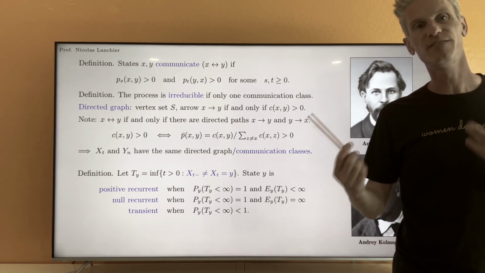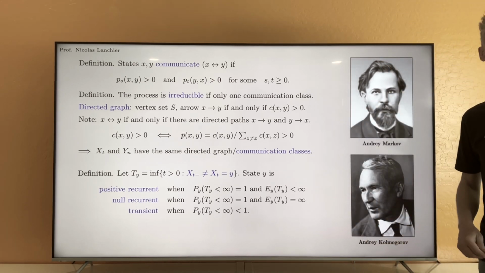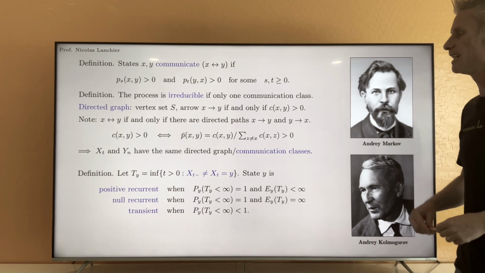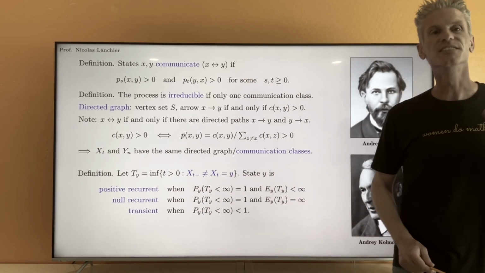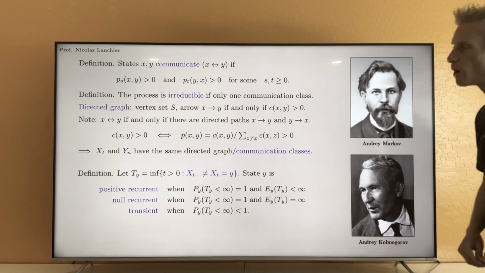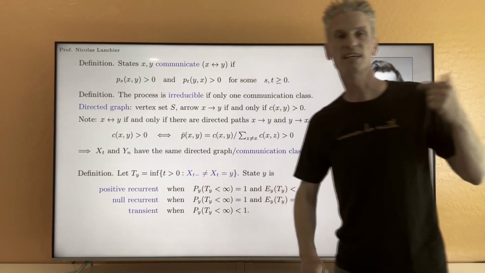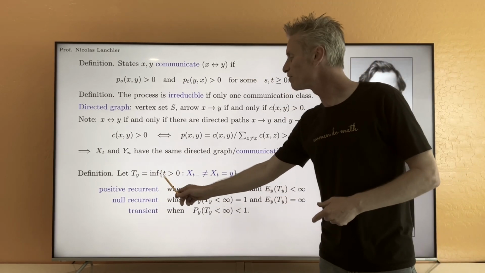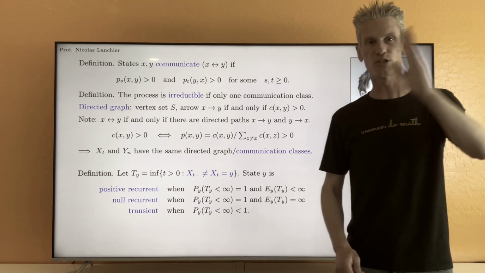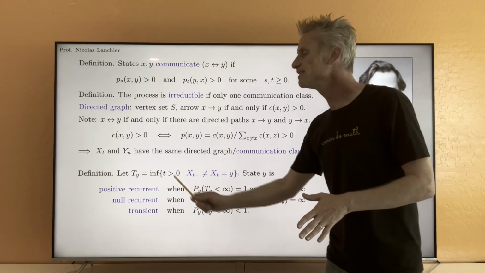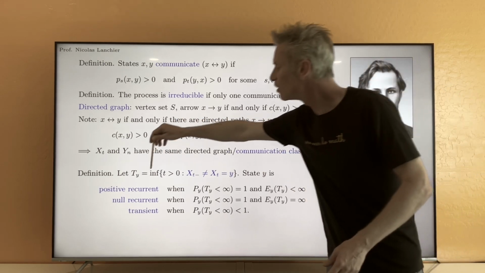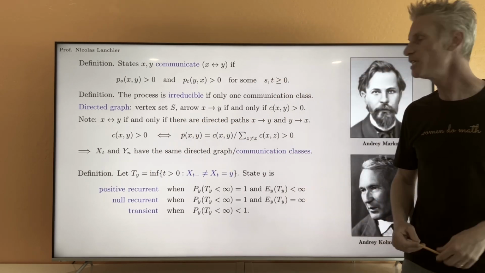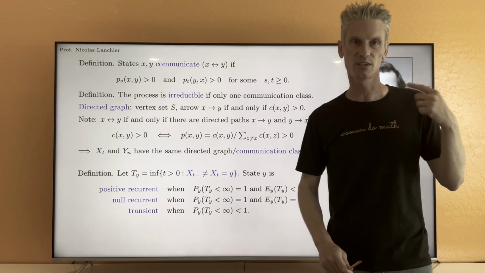The definition is the exact same as in discrete time, with one little exception. That's if you look at the definition of time T_y. In discrete time, T_y, the time of first return, was defined as the infimum of n strictly positive, because we are on the integers, n strictly positive means n larger or equal to 1, so infimum of n strictly positive such that X_n equals y.